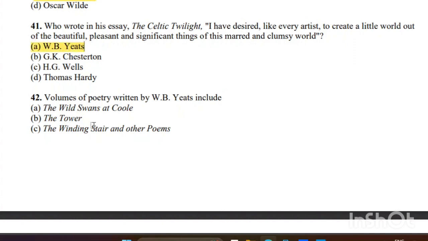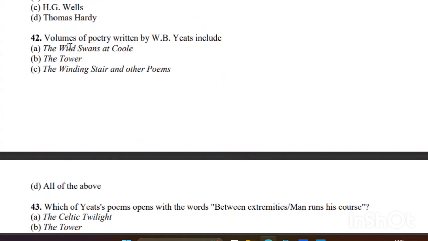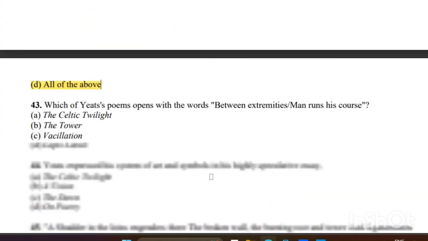Volumes of poetry written by W. B. Yeats include volumes of poetry. So I think the right answer is D: The Wild Swans at Coole, The Tower, The Winding Stair, and other poems. So the right answer is D, all of the above.